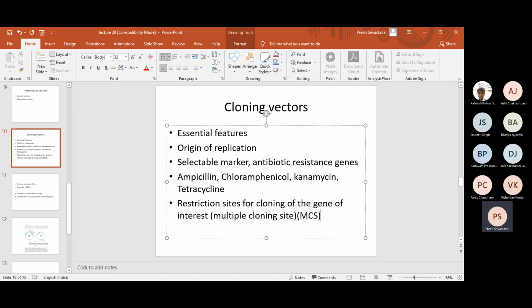And you will learn in a while how antibiotic resistance genes can be cloned, and how we can make our own cloning vector in the lab, and how we can introduce restriction sites for gene cloning. But let us first understand and look at the structure of two cloning vectors, which in fact you will be using in the lab as well when you will be performing the experiments, and these are the most commonly used cloning vectors.